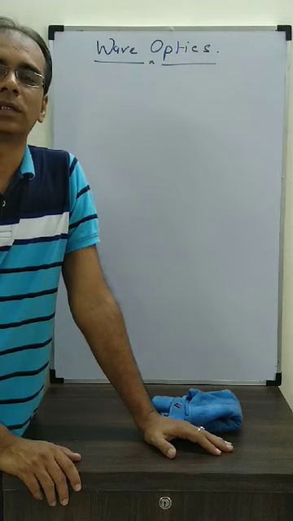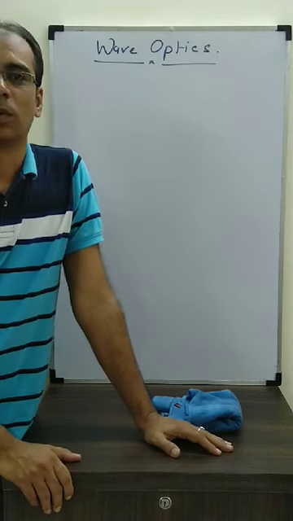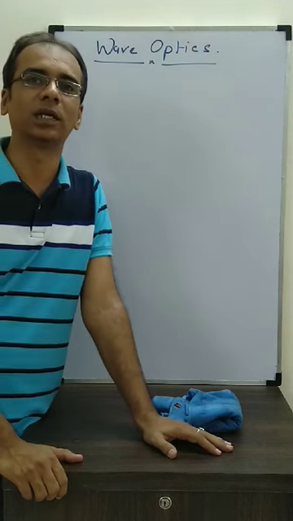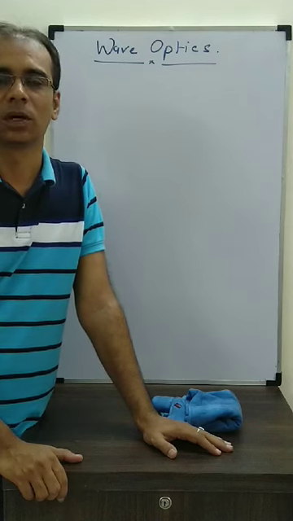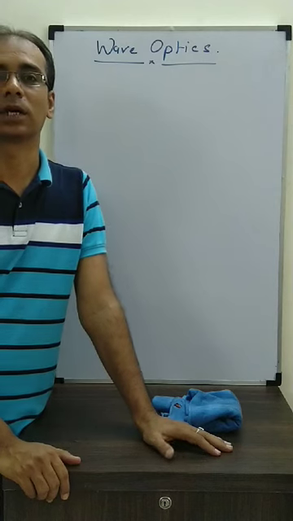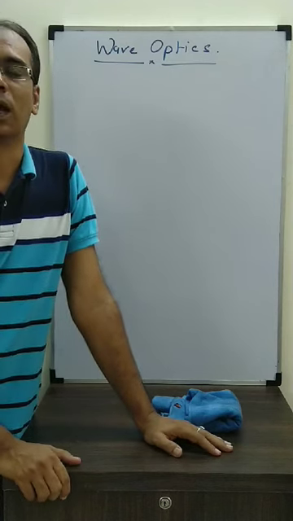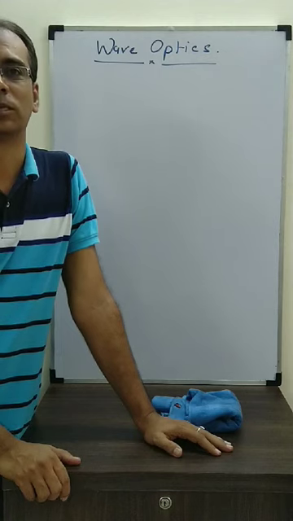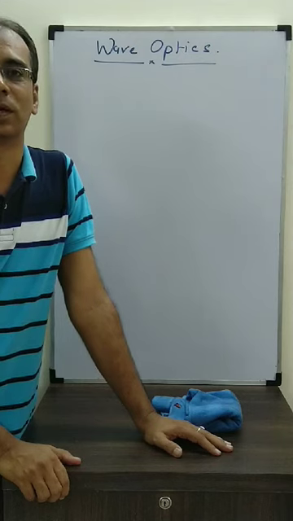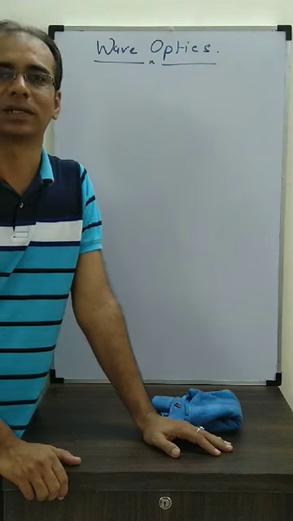So the first theory that came into existence was Newton's theory. What Newton said was that light travels in the form of particles, and those particles he named corpuscles. And he was able to prove certain characteristics shown by light. What are those characteristics? That light travels in a straight line, reflection and refraction. He was able to prove these. But some other characteristics like the photoelectric effect and the Compton effect were not proved by Newton's theory. So it was not accepted as such.